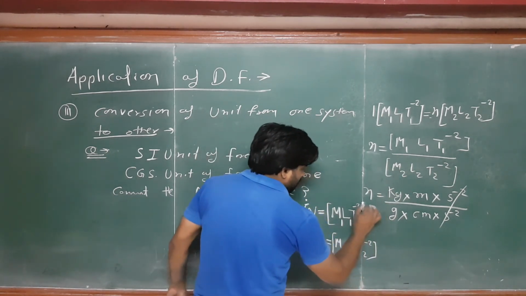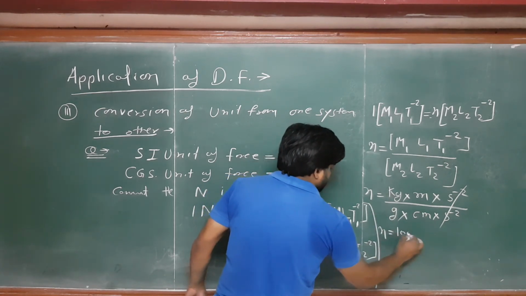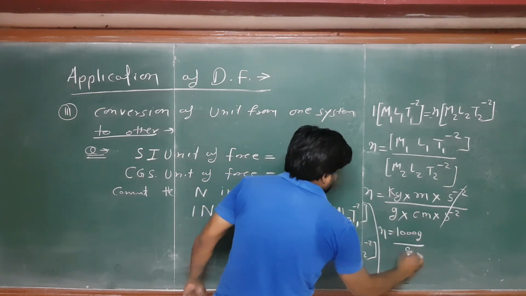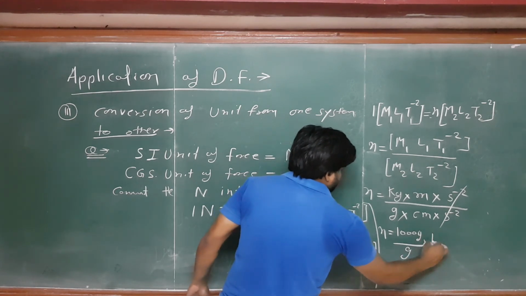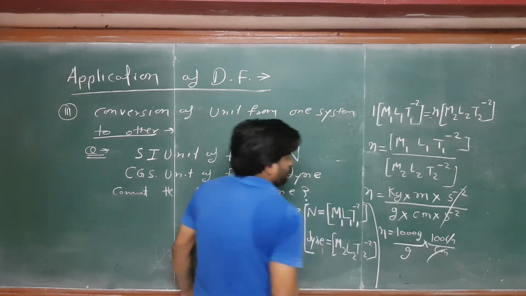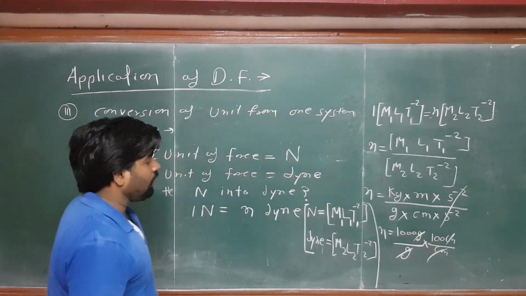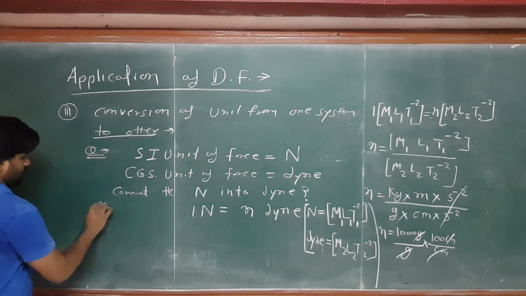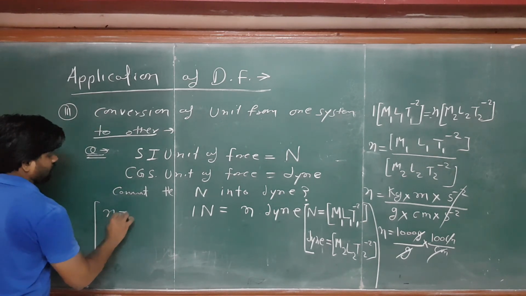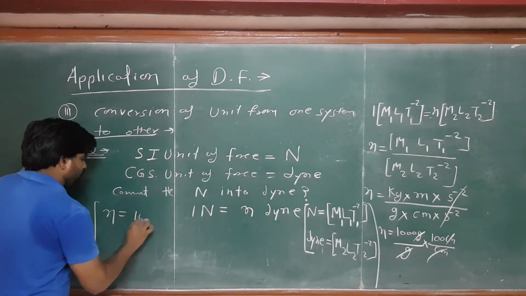So I am writing here, this n is equal to, 1 kilogram is equal to 1000 gram, divided by gram, into 1 meter is 100 centimeter, then the centimeter will cancel, and the gram will also cancel. 1000 into 100, how much comes? So I am writing here, this n is equal to 1, 2, 3, 4, 5, 5 zeros, that is 10 to the power 5.